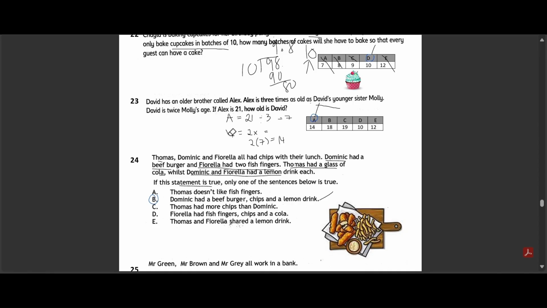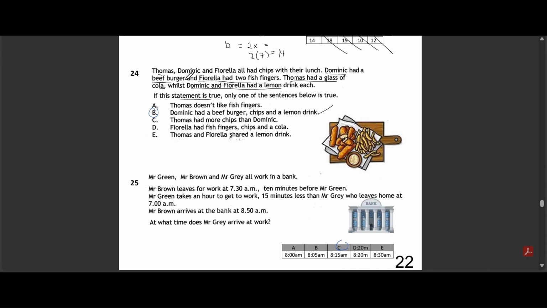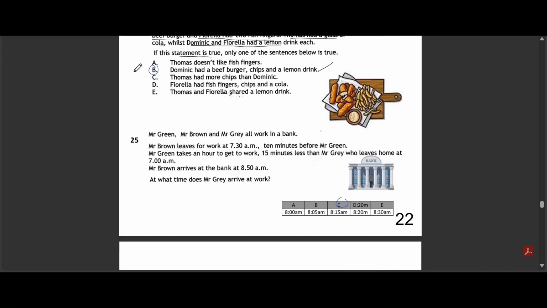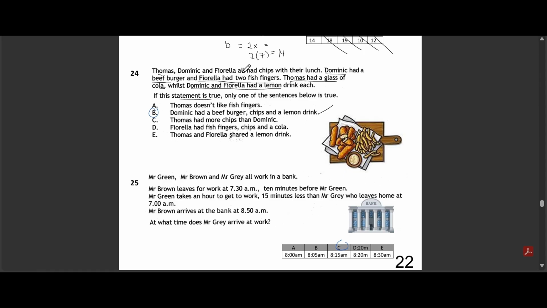Here's the explanation. Let's say Molly's age is X. Then David's age is 2 times X, or 2X, and Alex's age is 3 times X, or 3X. We know Alex is 21, so 3X equals 21. If we divide both sides by 3, we find that X equals 7, which means Molly is 7 years old. Since David is twice Molly's age, David is 2 times 7, which is 14. The other options are incorrect because only 14 satisfies the condition that David is twice Molly's age when Alex is 21.